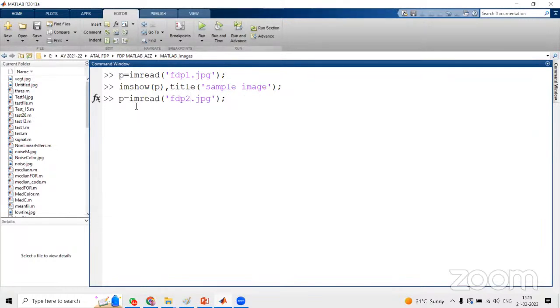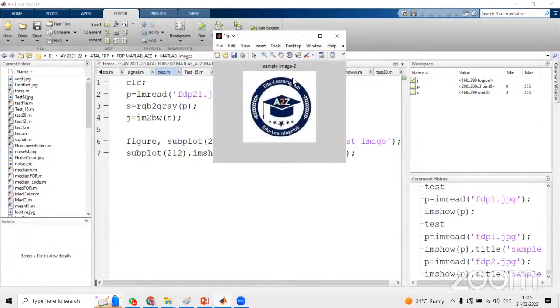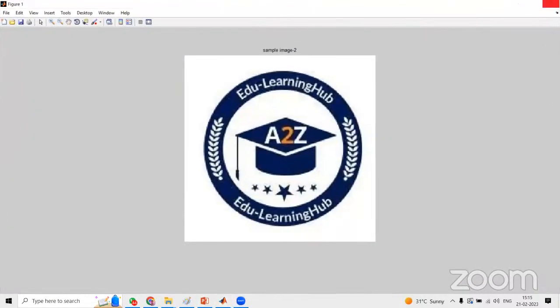Suppose I want to go for FDP2, let me use some other image. I want to read FDP2. Now let us assume the title sample image 2 and enter. So some other image is displayed, sample image 2.